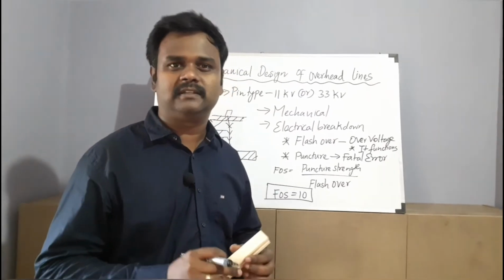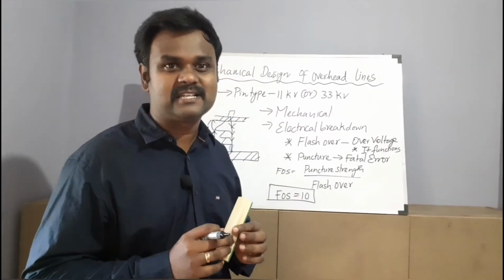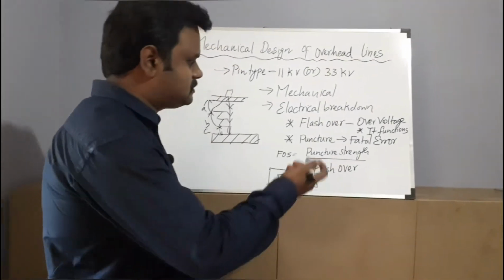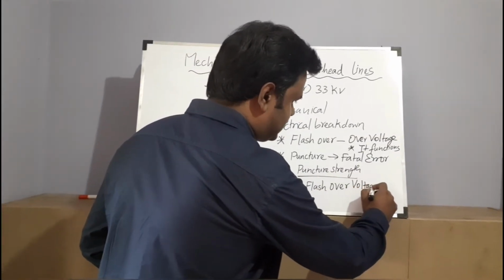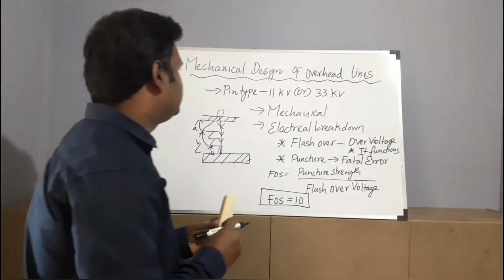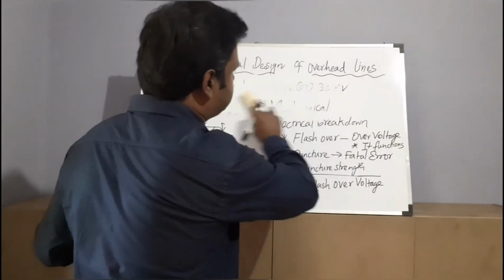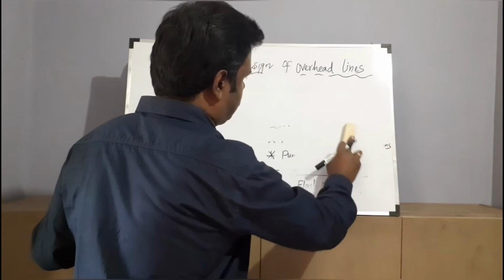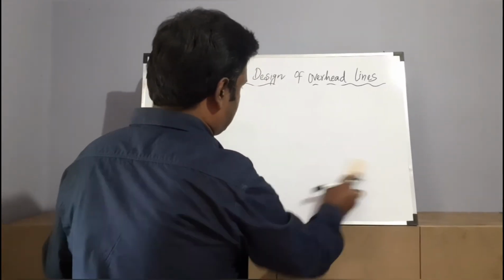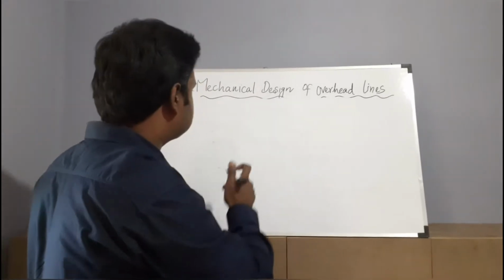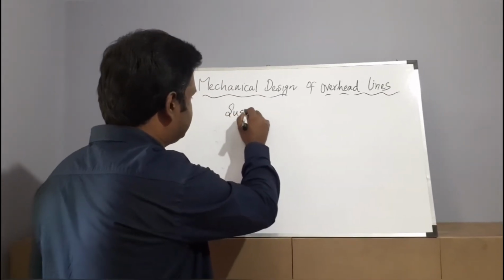Next, let me move on to the next type of insulator, that is the suspension type insulator. The flashover voltage is nothing but the flashover, you may consider it. Flashover voltage, both the same, right? Next, let me draw the suspension type insulator. Why suspension type insulator? That is the next one, right? Suspension type insulator.